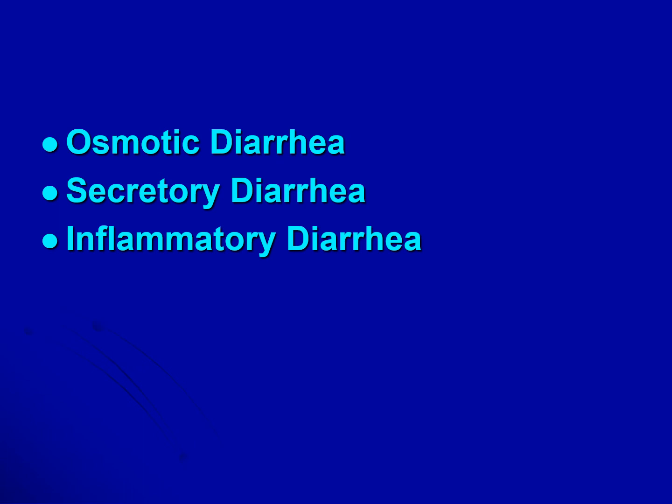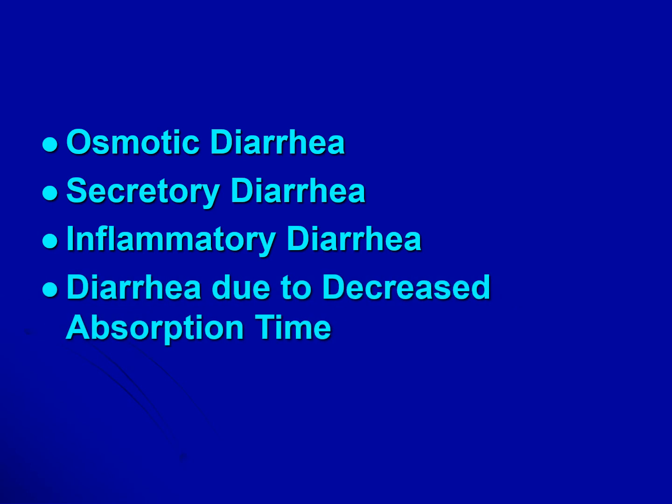The 4th category is diarrhea due to decreased absorption time. This is also referred to as motility disorders or acceleration of intestinal transit. So this form of diarrhea occurs when chyme is not in contact long enough with the GI tract to allow for adequate absorption. So it causes too much water to be retained in the stools.